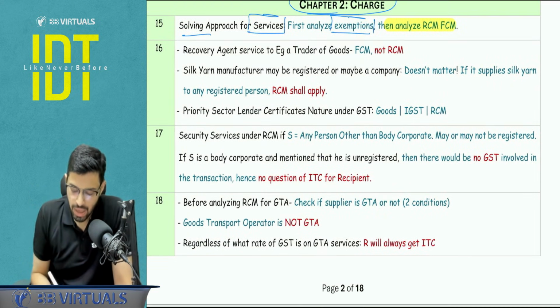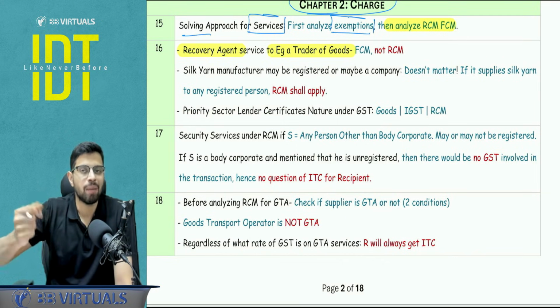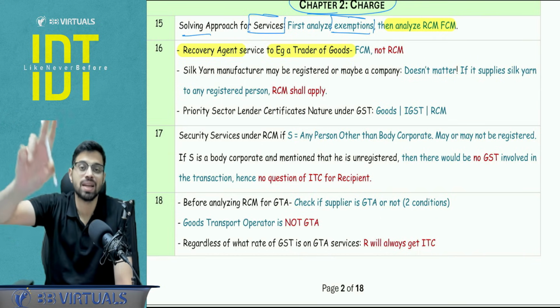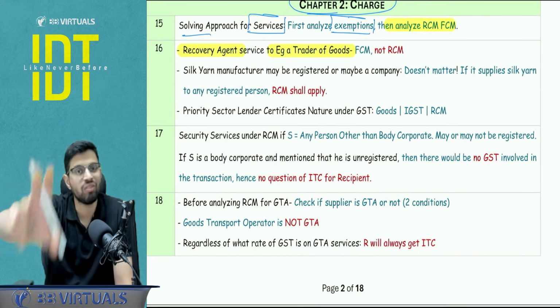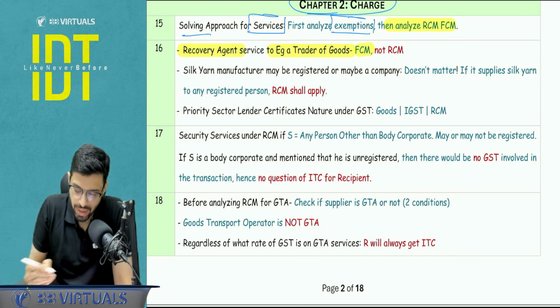Next, let's start. Recovery agent services to, for example, a trader of goods. This is not going to be under RCM. So in the paper, we are in the habit of putting recovery agent under RCM. No. It will be under RCM when the recipient is a bank or an NBFC or a financial institution. But here it is a trader of goods. So this will be under forward charge mechanism.